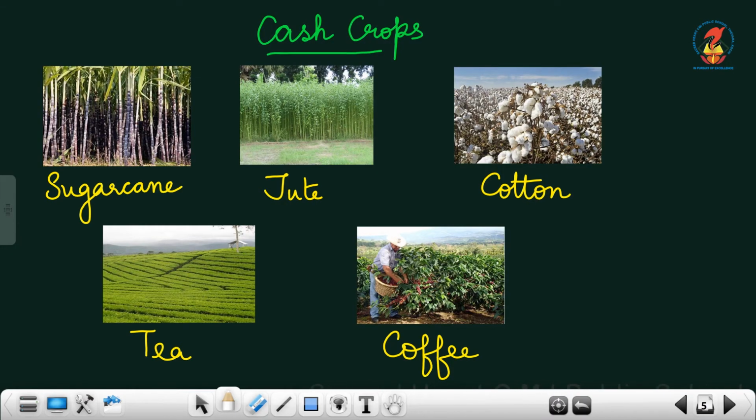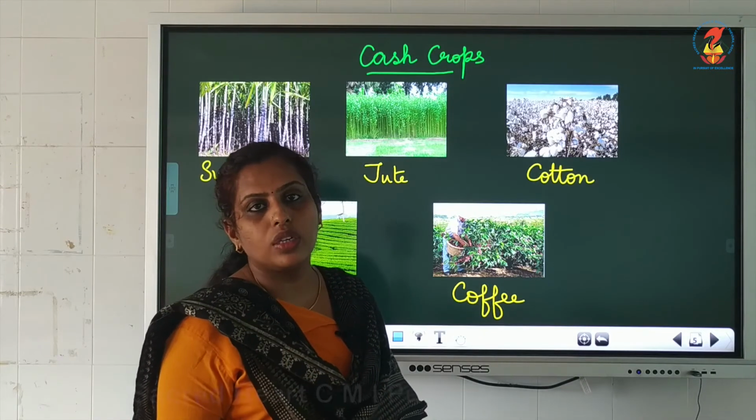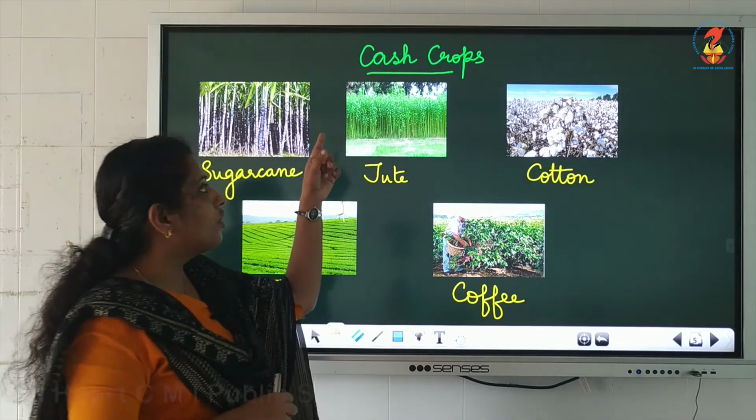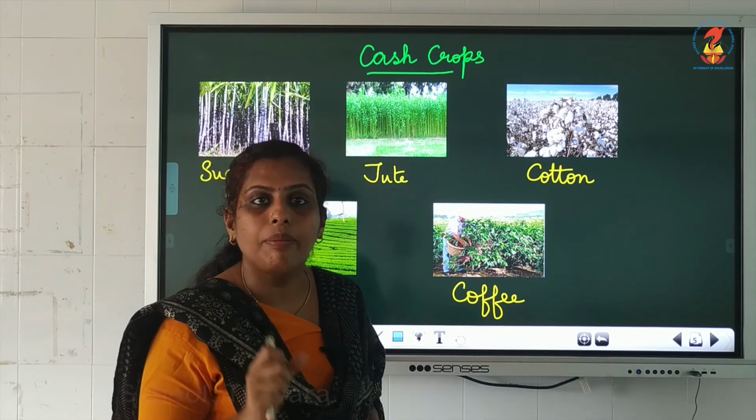Cash crops are those crops which are used in the industry or sold in the market. The name of the crop itself shows it's a cash crop, where you get the money.